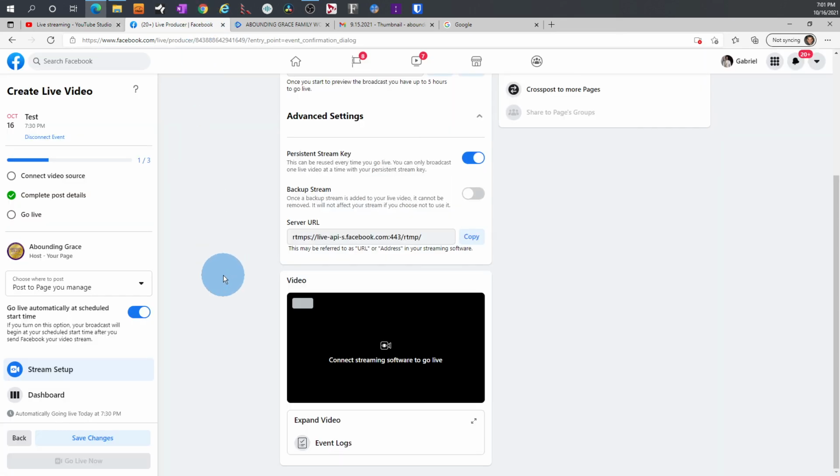If you wanted to start Facebook manually, you would just turn off this, go live automatically at scheduled start time. But that's how you set up your live stream, and you're ready to go.